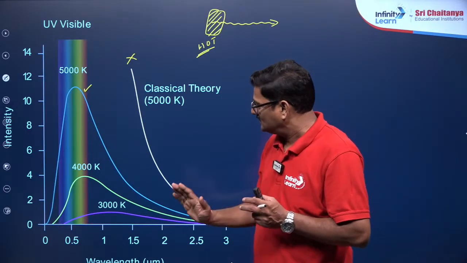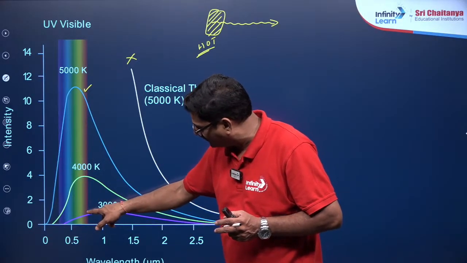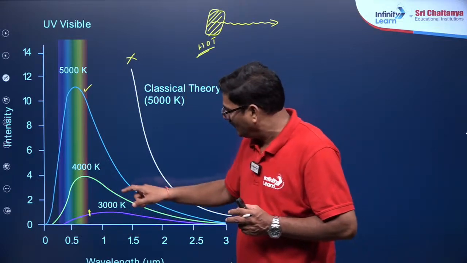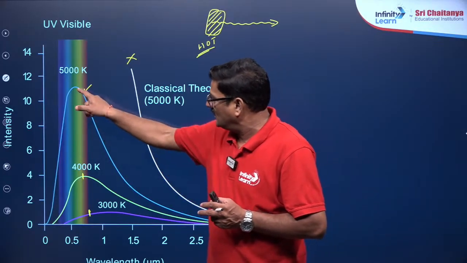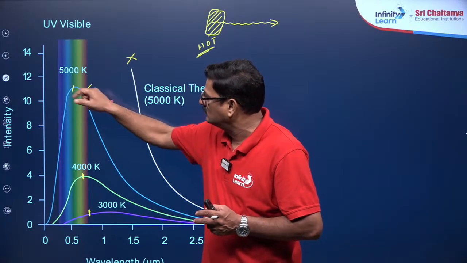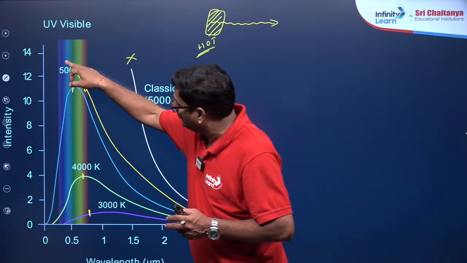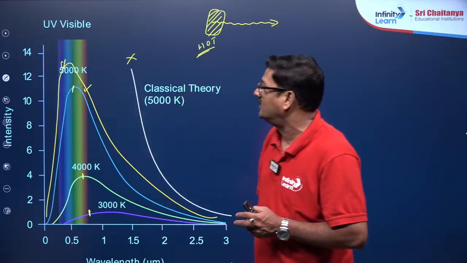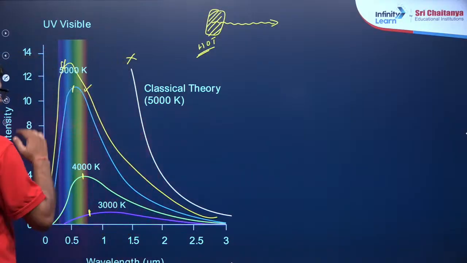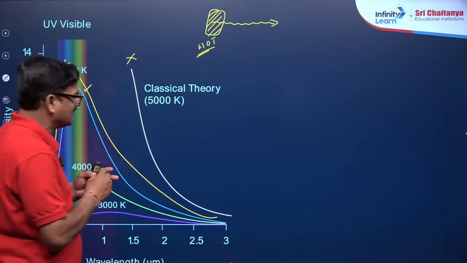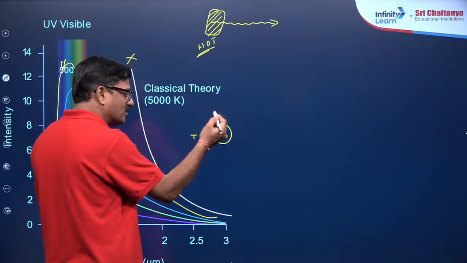And as the temperature increases, the peak of the curve shifts. At low temperature the peak is at red, at 4000 it is at yellow, at 5000 Kelvin it is at blue or green, and at 6000 Kelvin the peak is at violet. So the wavelength is decreasing as temperature increases, shifting to the lower side.